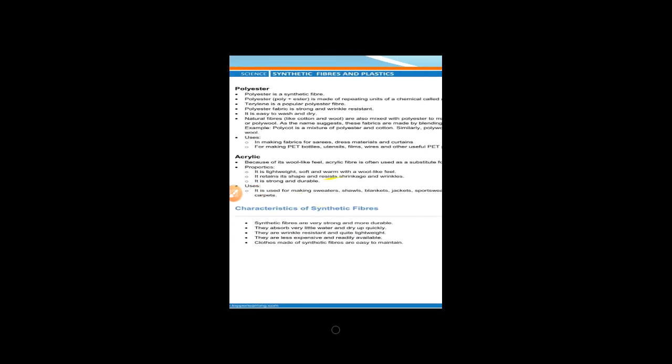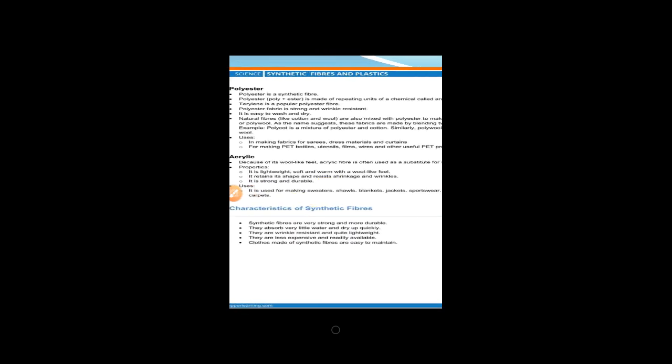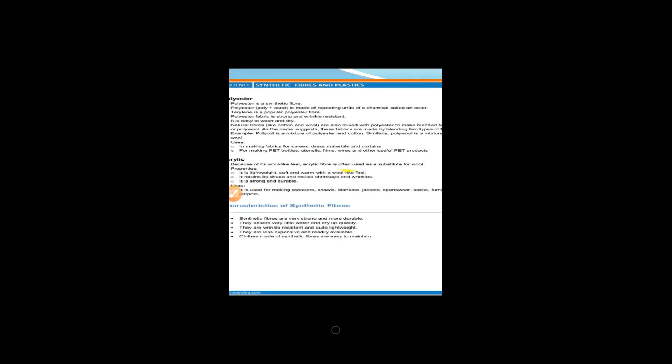So we have discussed worksheet number 1. Now the other 2 types of synthetic fibers, polyester and acrylic. As you know, polyester is a synthetic fiber. Okay, it is made by poly plus ester. Just now I already explained poly means many. Poly plus ester means many small units of ester combined together form a long unit that is known as a polyester. Polyester is made of repeating units of a chemical called an ester.